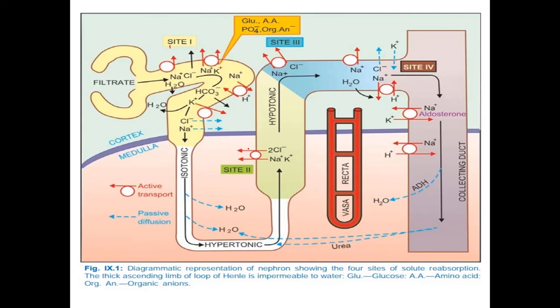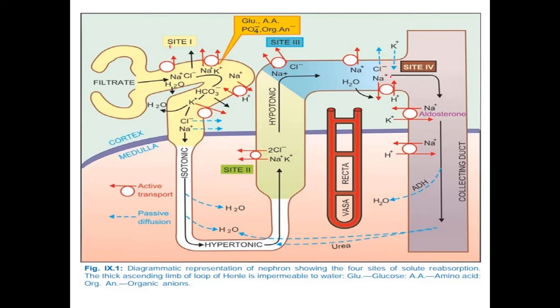Another site is the distal convoluted tubule, site number 3, where the symporter of sodium and chloride is inhibited by thiazides. At site number 4 in the collecting tubules, sodium is excreted in exchange with potassium.